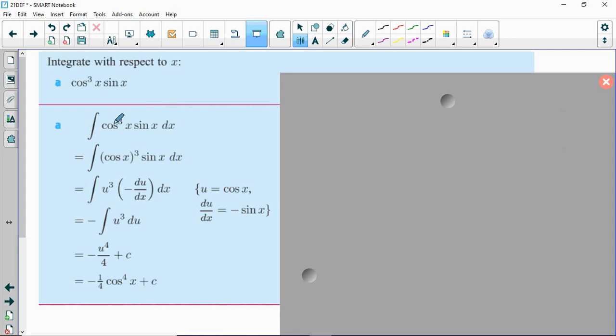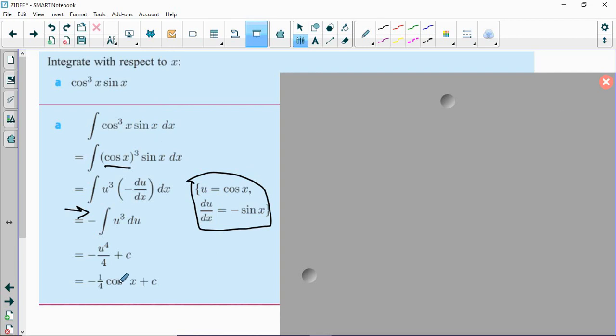On the left, integral of cosine cubed times sine. Again, we want to try to find an inside function, which in this case is going to be the cosine, because that's cosine cubed. Cube is on the outside. If we choose that as u, then our du becomes negative sine of x. We perform our substitution. We end up with this integral here, which is very easy. Power rule, substitute back into x's.